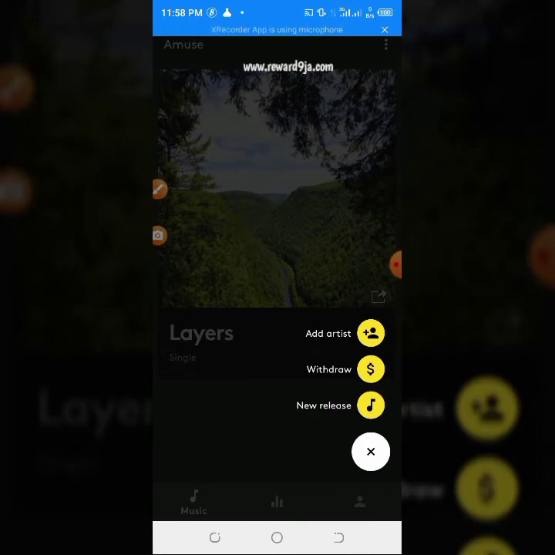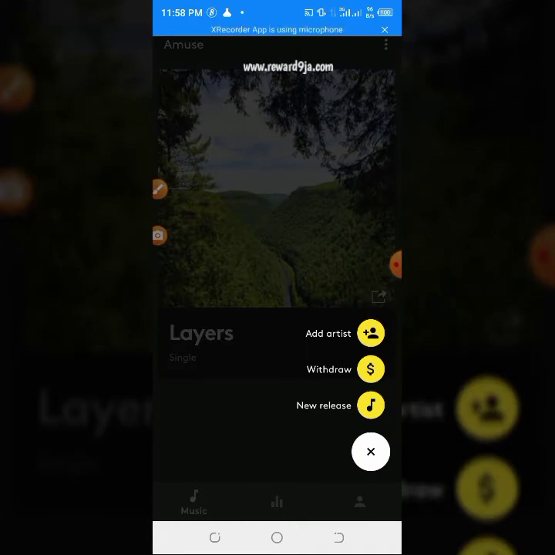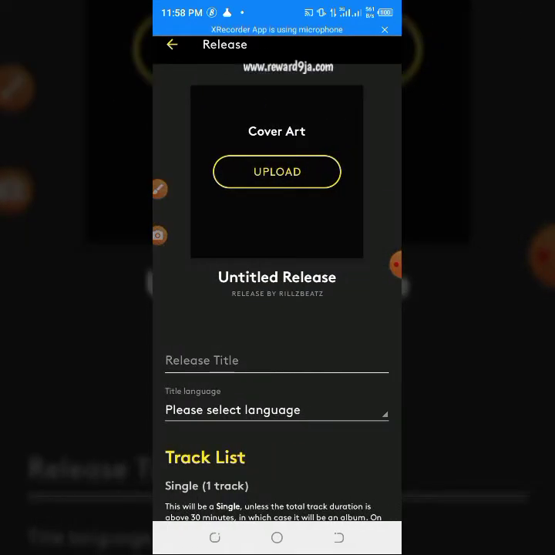To distribute your track, you just have to come here, click on this plus sign, click on new release. So here you have to upload your cover art first. And there's one thing with this cover art, that it has kind of rules, whereby you don't put logo on your artwork, like icons or logo or anything. They will not accept it in the stores. They are very strict with these things.